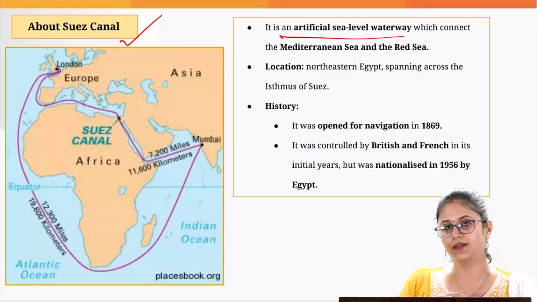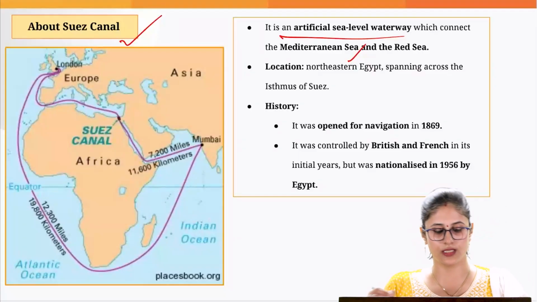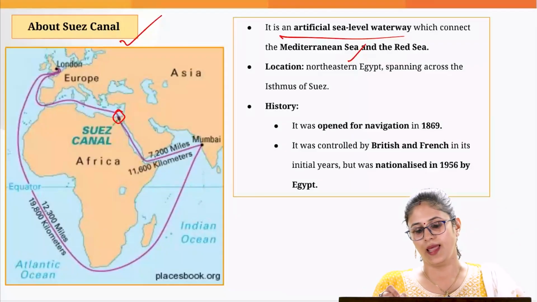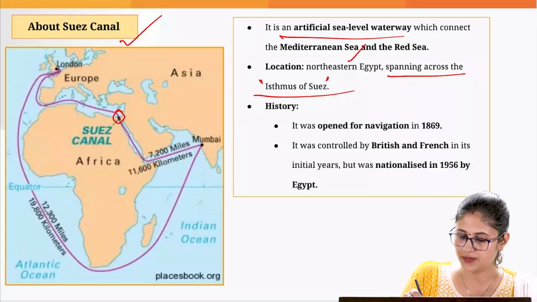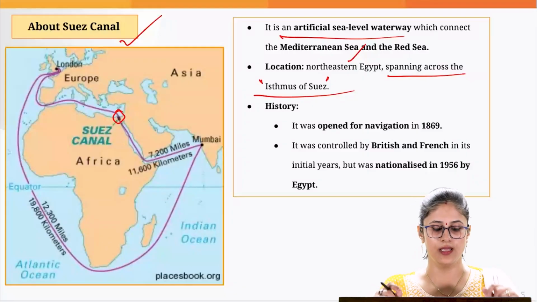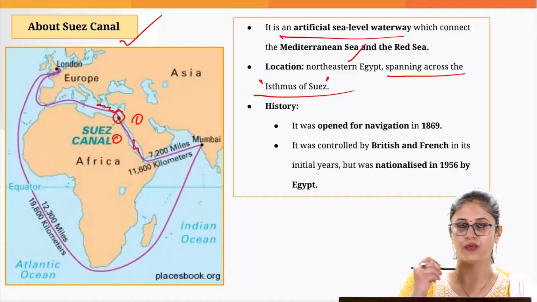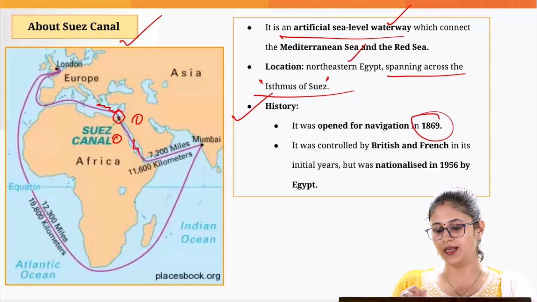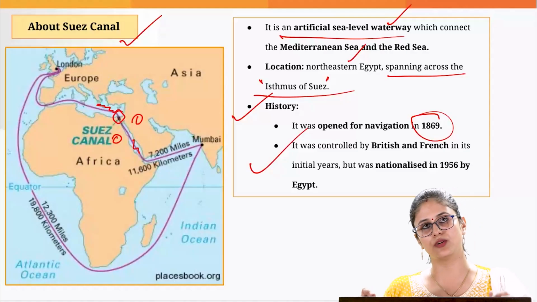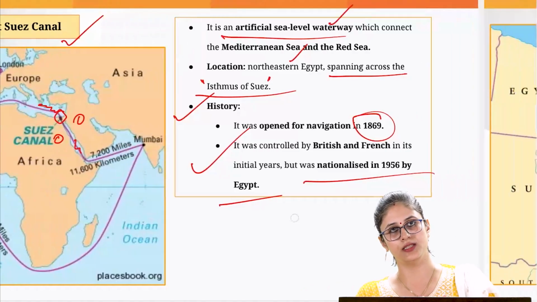It is an artificial sea-level waterway which connects the Mediterranean Sea with the Red Sea. It is located in northeastern Egypt, as you can see here, and it spans the Isthmus of Suez. What is an isthmus? It is a thin strip of land which connects two large land masses, and on both sides you have water bodies as well. If you go back into the history, this waterway was opened for navigation in 1869, and initially it was under the control of French and British authority, but in 1956 it was nationalized by the Egyptian authorities.